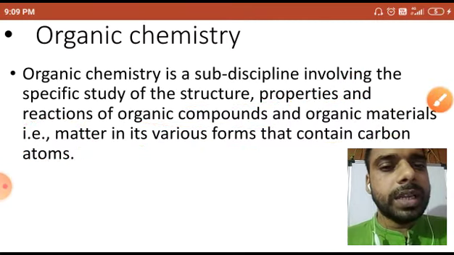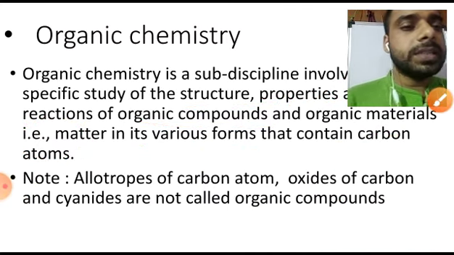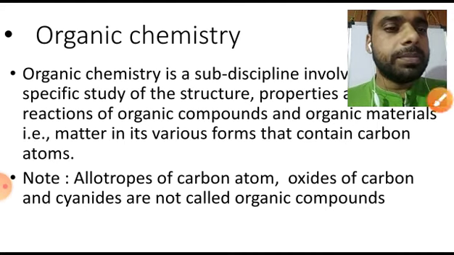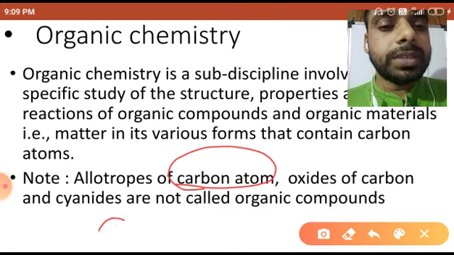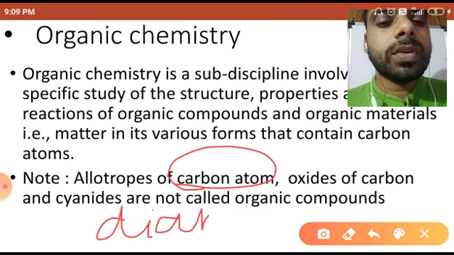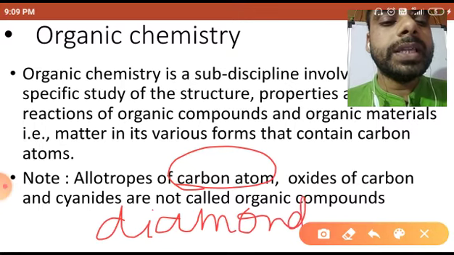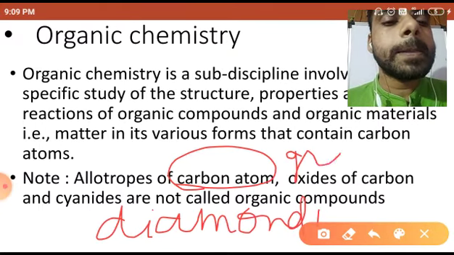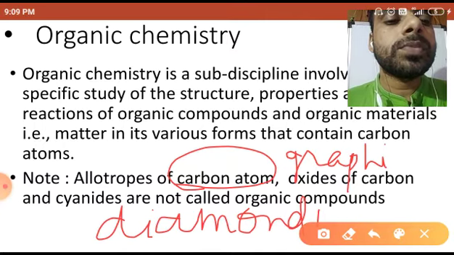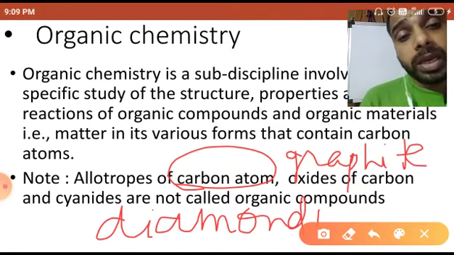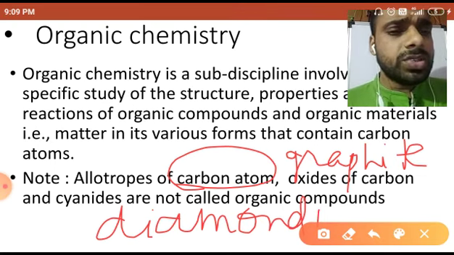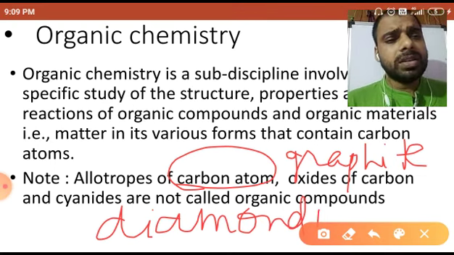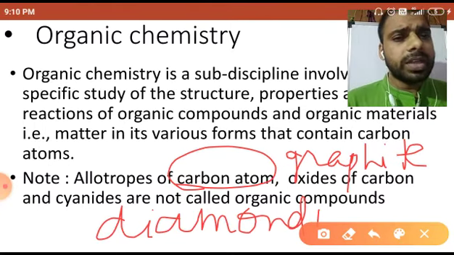Here you can see the next thing, it is clearly written that allotropes of carbon atom, suppose allotropes of carbon atoms, what are they? We can write diamond, we can write graphite, and one more allotrope is Buckminster fullerenes. So all these allotropes of carbon are not called organic compounds, so we will not study them in organic chemistry.